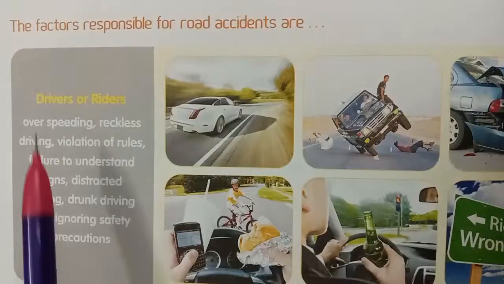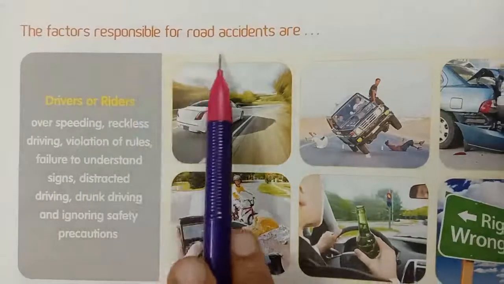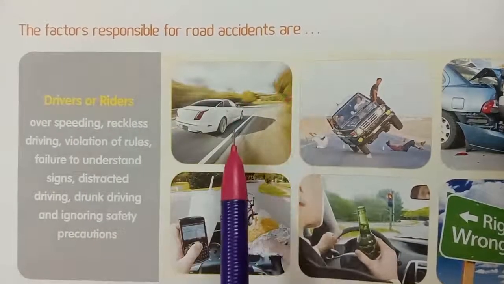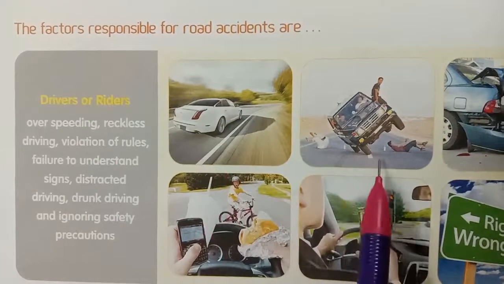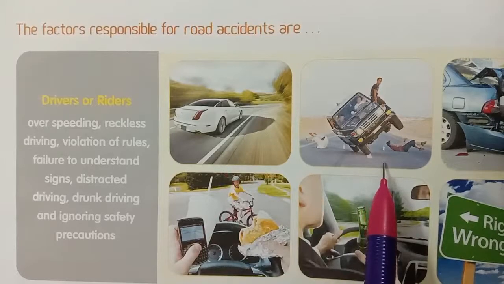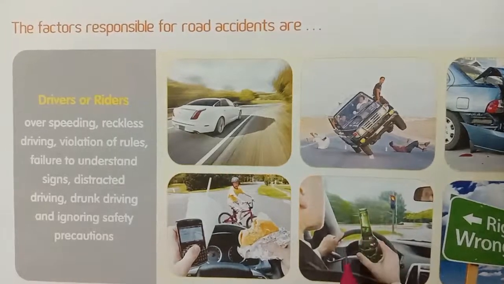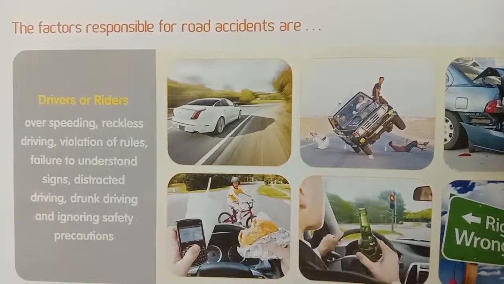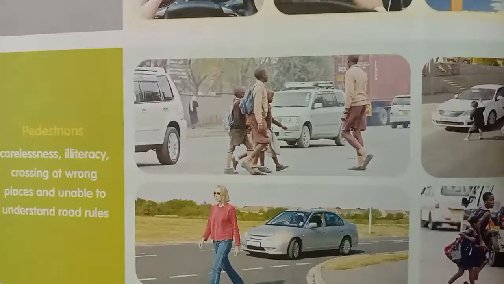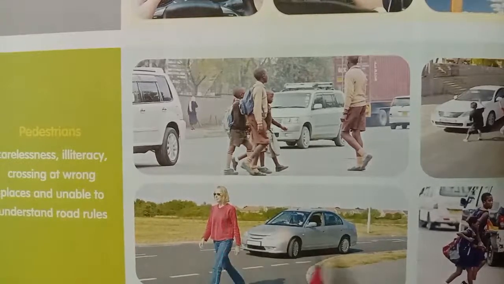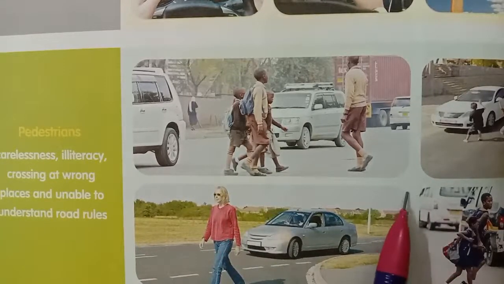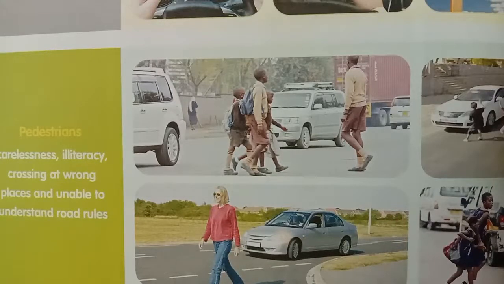Turn to the next page. See here, children. The factors responsible for road accidents are drivers or riders: speeding, overspeeding, reckless driving, violation of rules, failure to understand signs, distracted driving, drunken driving and ignoring safety precautions. Pedestrians: carelessness, illiteracy, crossing at the wrong place and being unable to understand road rules.